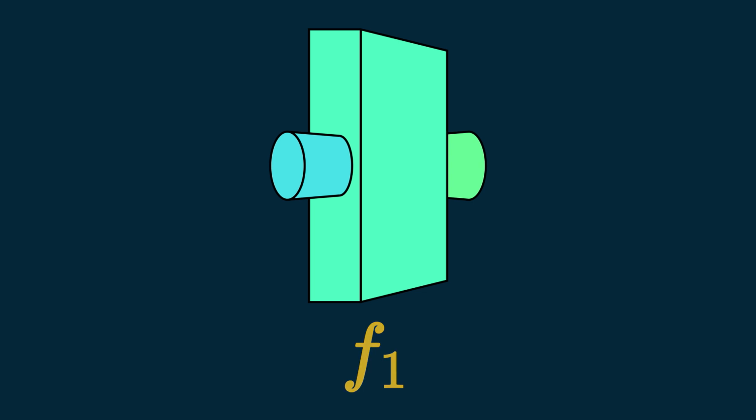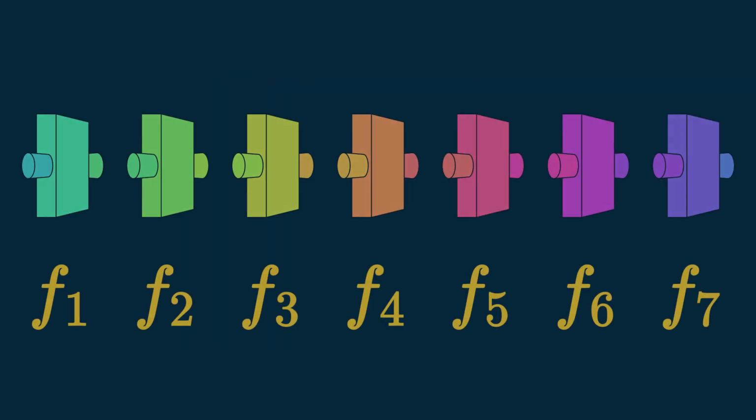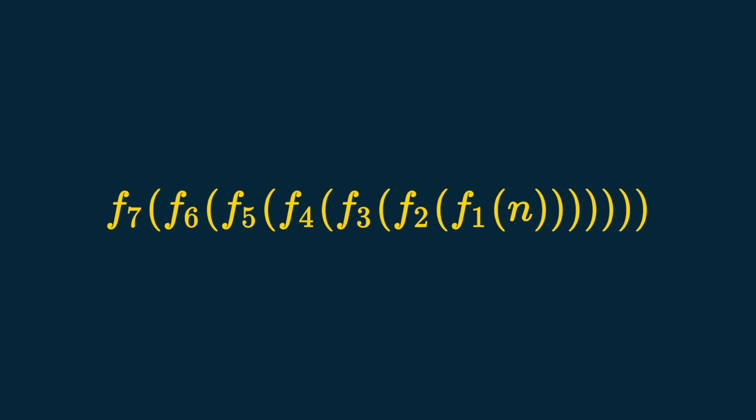Here, we only care about the order of these functions. f2 of f1 of n is legal, but f1 of f2 of n is not semantically, even though, once again, it's not wrong mathematically speaking. And what we really care about is the output given by the last function when our seed number n has been transformed by all functions, finally giving a location number. That is, the value of f7 of f6 of f5 of f4 of f3 of f2 of f1 of n.